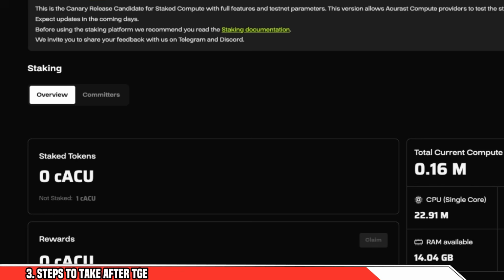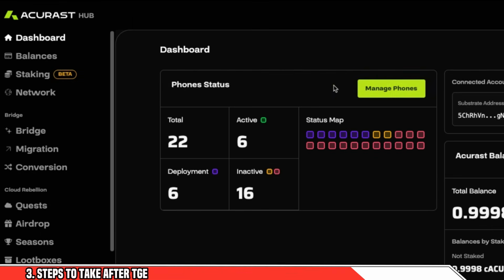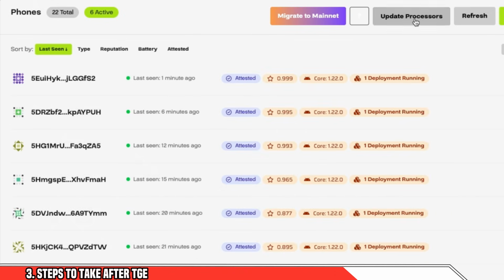Now, step three is to make sure that you update all of your processes. That's a really simple process. You go dashboard, manage phones, and click update processes.